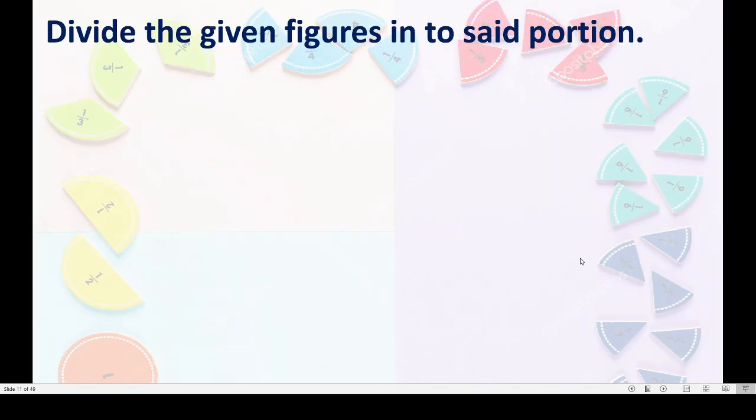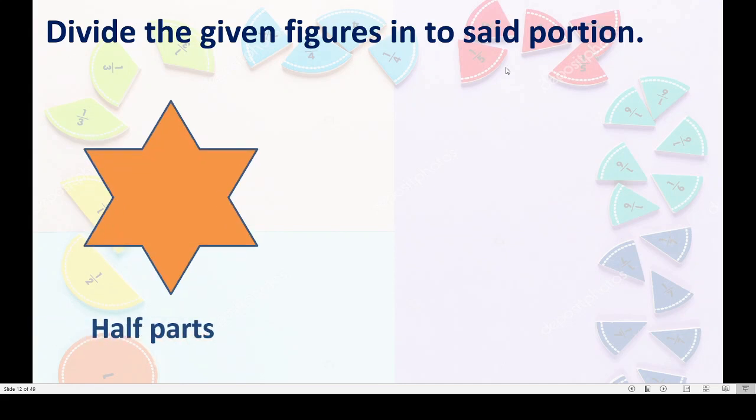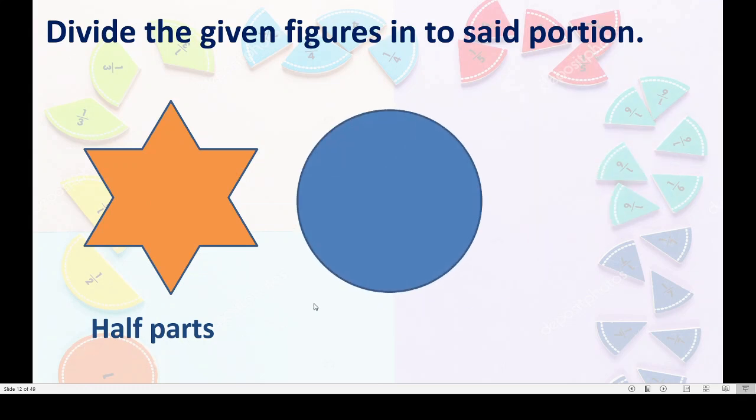Okay, good. Now here divide the given figures into said portion. We can see here the figures. See this figure star, we have to cut it in half parts. This is a circle. We have to cut this in quarter parts.